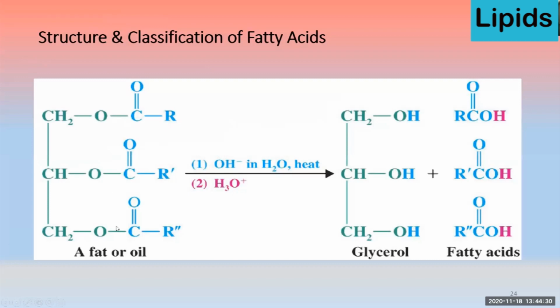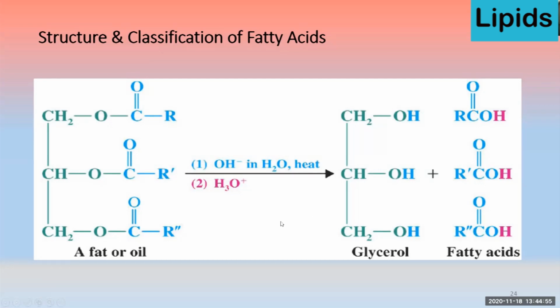So this is the triglyceride. This triglyceride can be hydrolyzed, degraded into its original form, one glycerol and 3 fatty acids. So as a degradation of this triglyceride, there is production of 1 glycerol and 3 fatty acids.